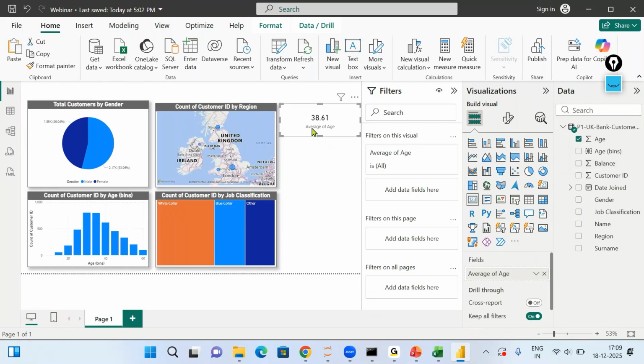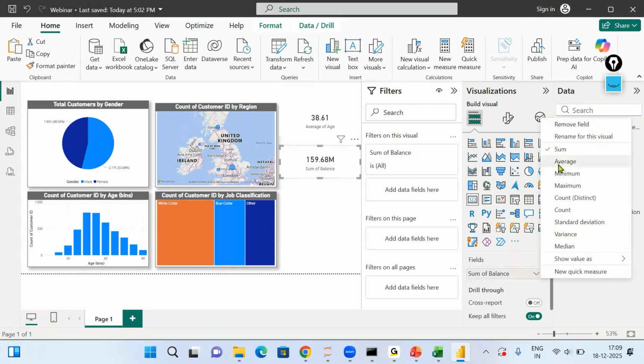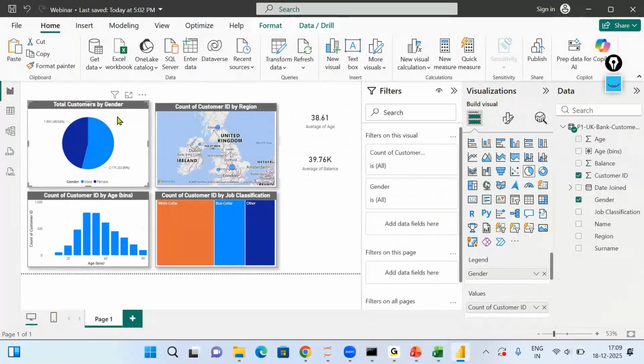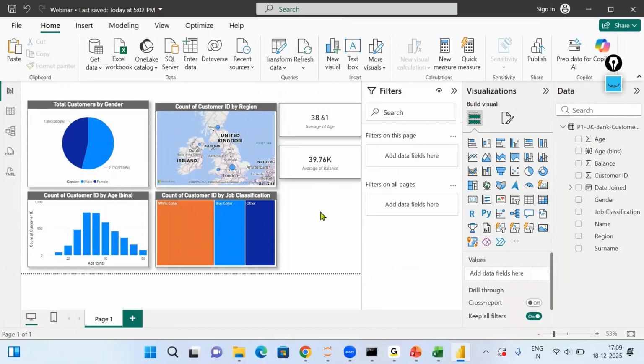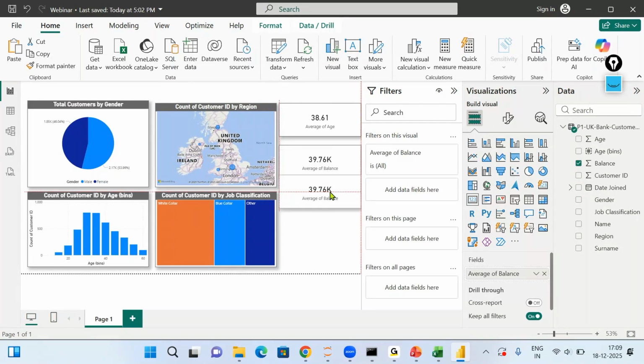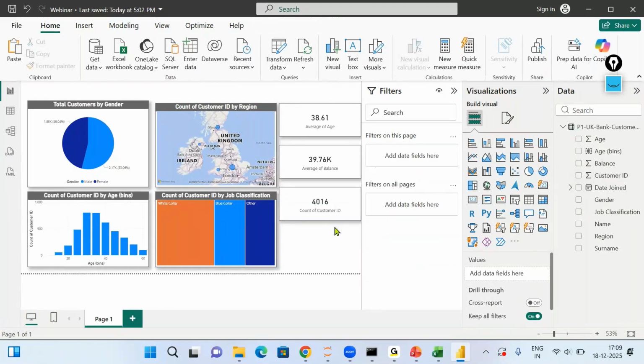You can copy the visual. If I remove the age, I can put balance in that, and if I change it to average, it will show me average balance. So what we have done is we have shown average age and average balance as quick cards, as an indicator for the bank to understand these two metrics. You can also show total customers. Let me show the total customers that the bank has. So I can drag customer ID, right? We get a count of customer ID. You can see these are the total customers the bank has with them.